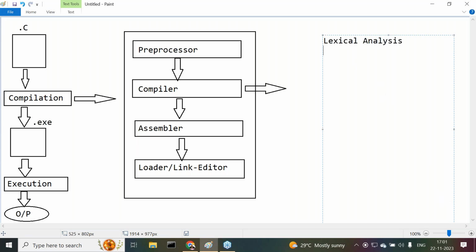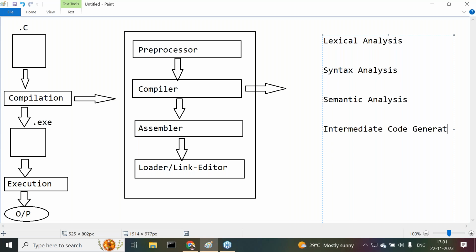Lexical analysis, syntax analysis, semantic analysis, intermediate code generator, code optimization, code generation.